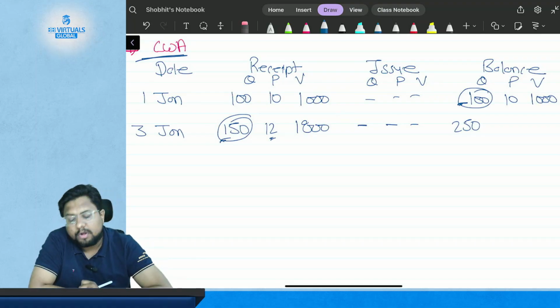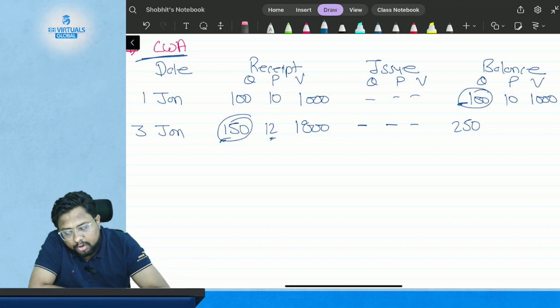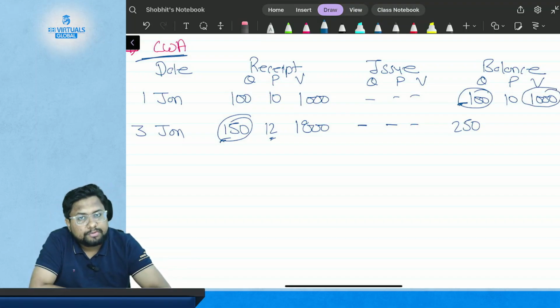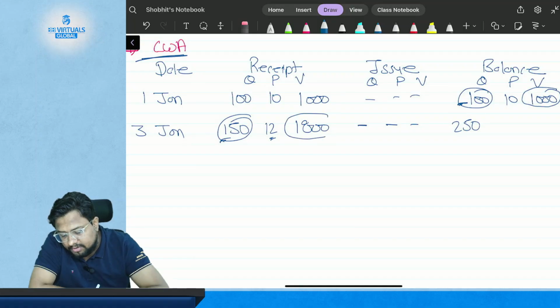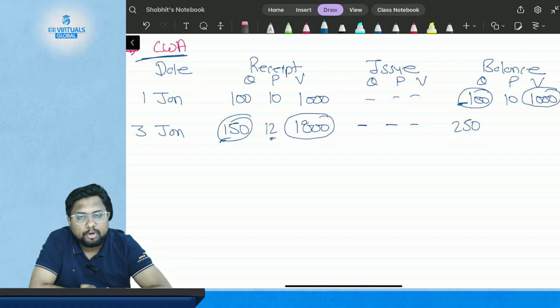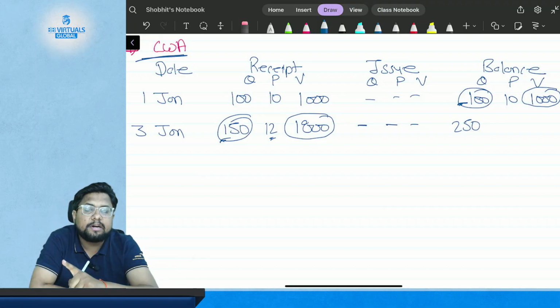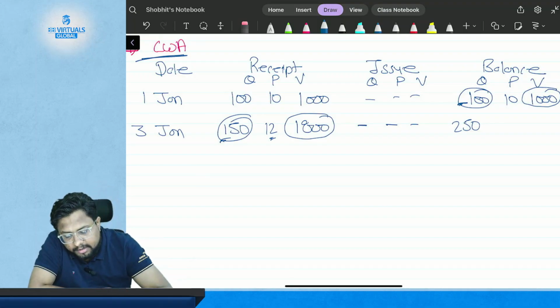Now what is the cost? The earlier lot was $1000, and the second purchase lot is $1800. So $1000 plus $1800 is $2800. So how are you going to calculate the price?